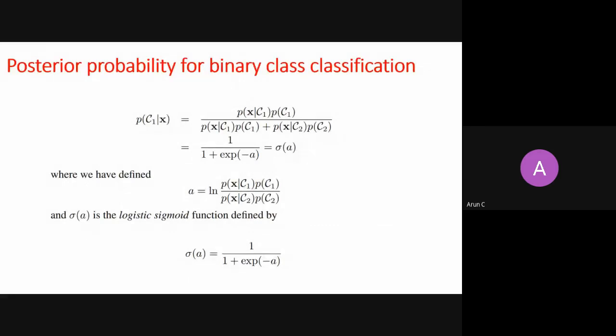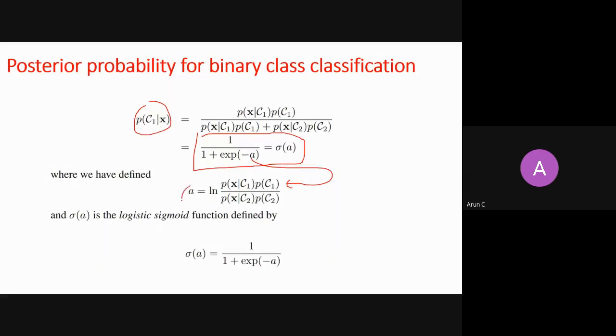Fine. So we were discussing these probabilistic generative models, and this construct is required. So I just brought it back, this slide. You remember that this was the posterior formulation in binary classification: for a given x, what is the posterior probability of C1, and we have formulated it in terms of the sigma logistic function, right? So this is a sigmoid function here, and a is a parameter which is defined like this. So remember this.